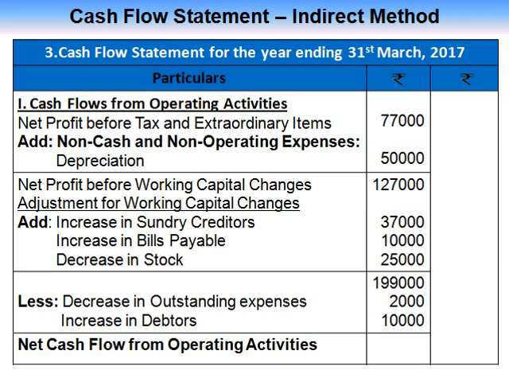Add increase in sundry creditors 37,000, increase in bills payable 10,000, decrease in stock 25,000, less decrease in outstanding expenses 2,000, increase in debtors 10,000. So balance 1,87,000. Net cash flow from operating activities.